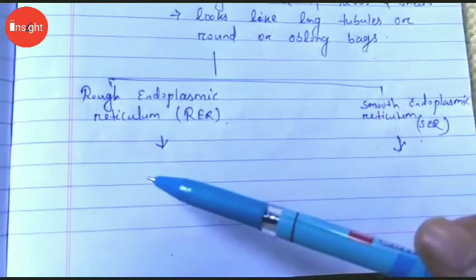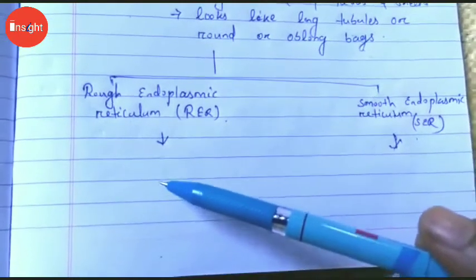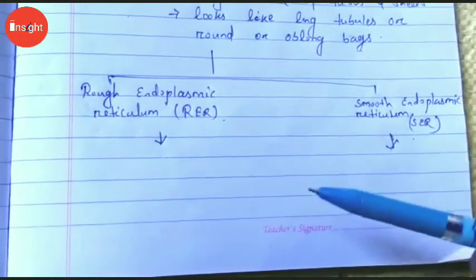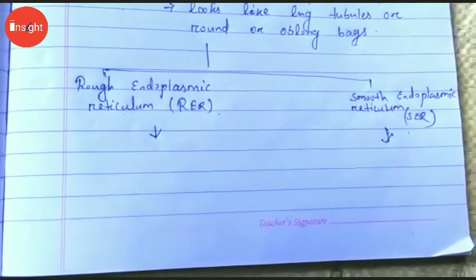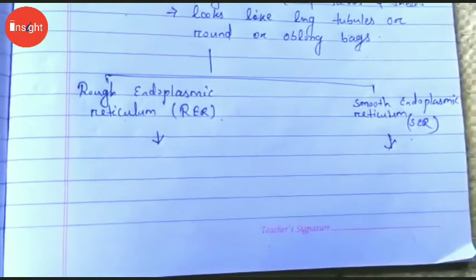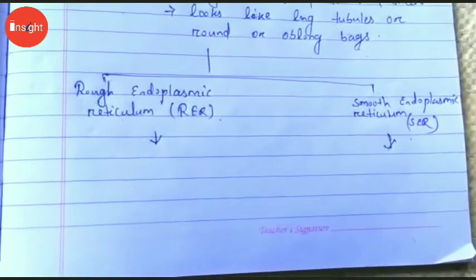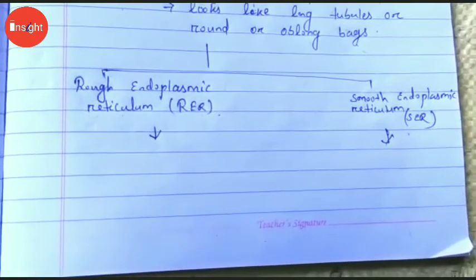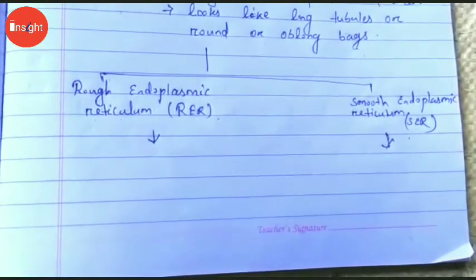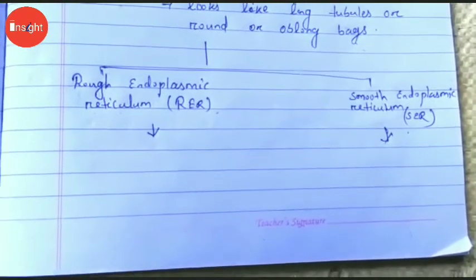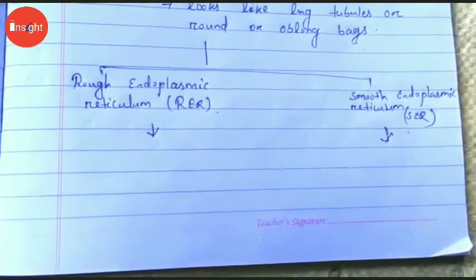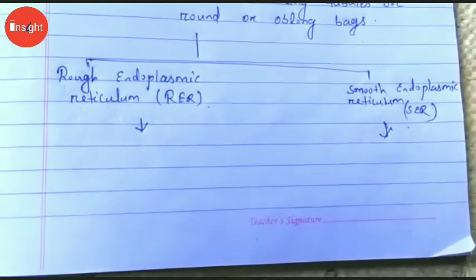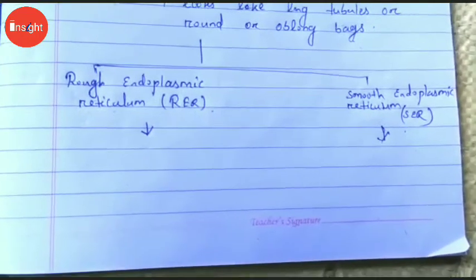Rough endoplasmic reticulum has ribosomes attached to its surface, which is the main site for protein manufacture, and after manufacturing, this protein is sent to various places in the cell depending on need through the ER. And the SER helps in the manufacture of fat molecules or lipids, which help to build the cell membrane. The process in which proteins and lipids help build the cell membrane is called membrane biogenesis.